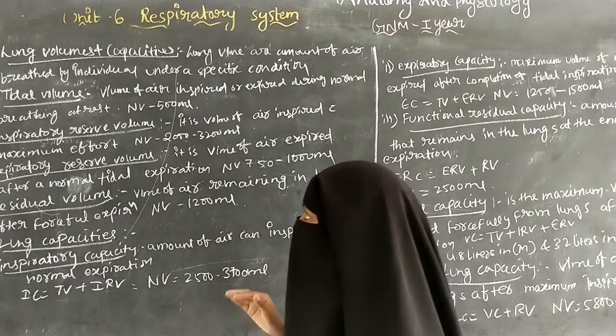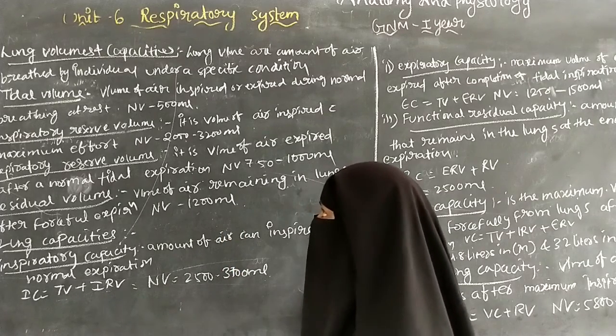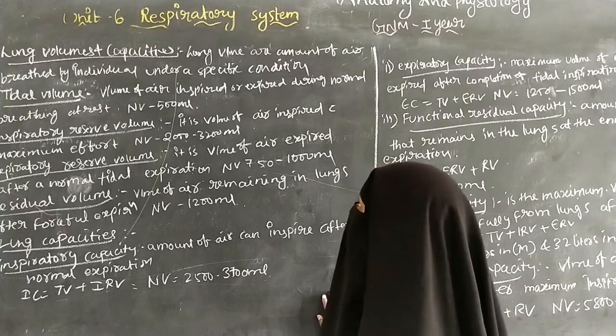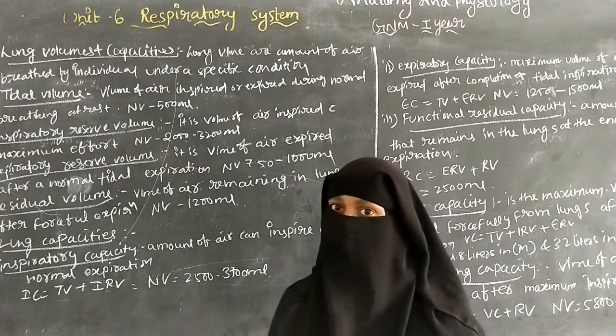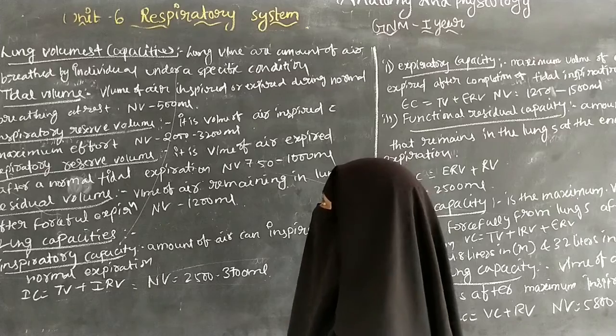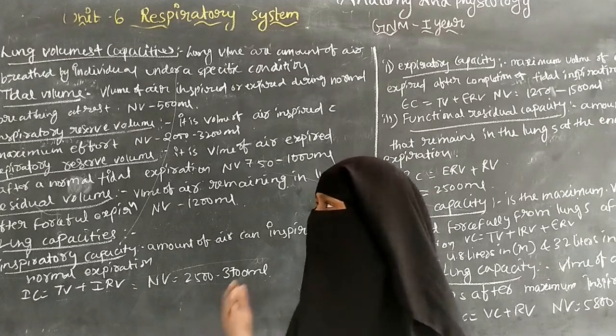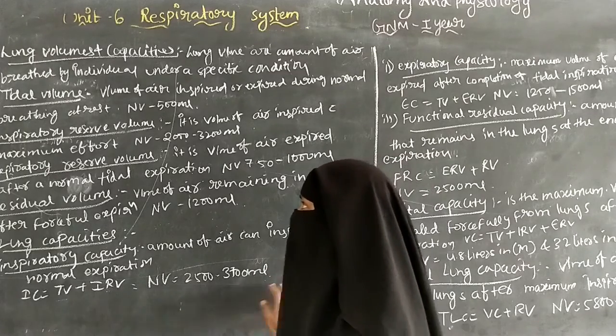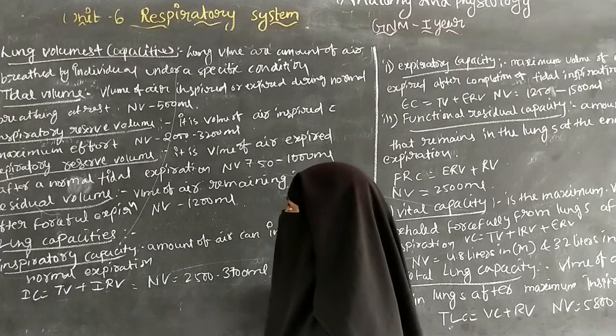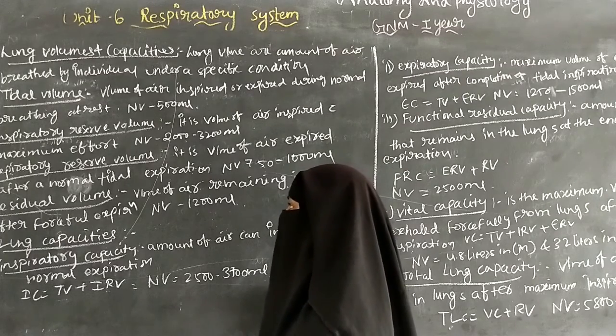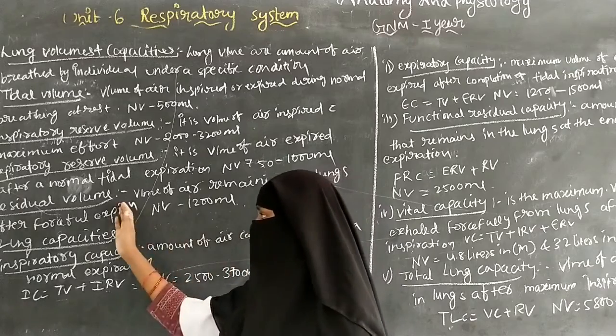So that is about lung volumes. Lung volume is the amount of air breathed by an individual under a specific condition. It includes the tidal volume, inspiratory reserve volume, expiratory reserve volume and the residual volume.